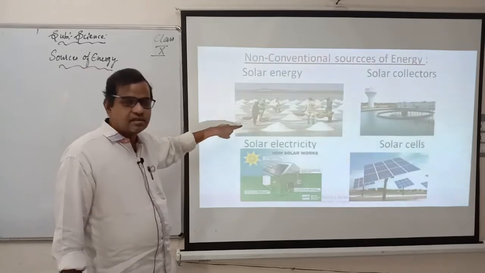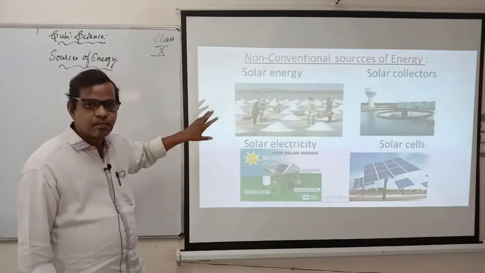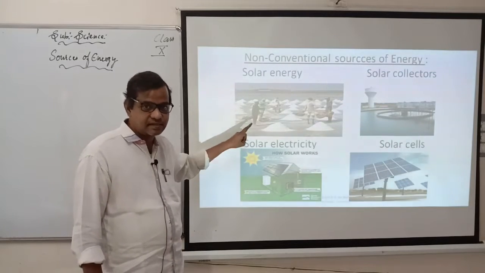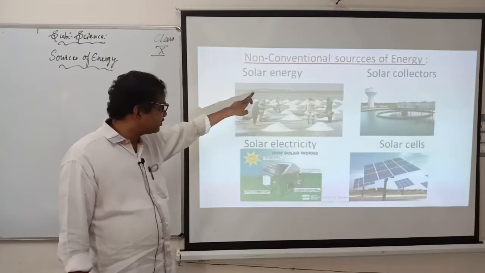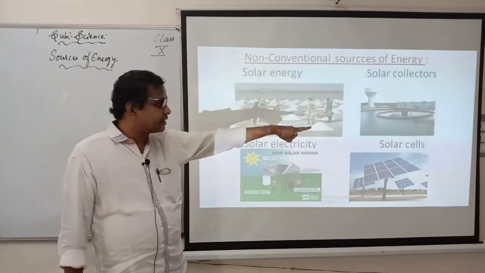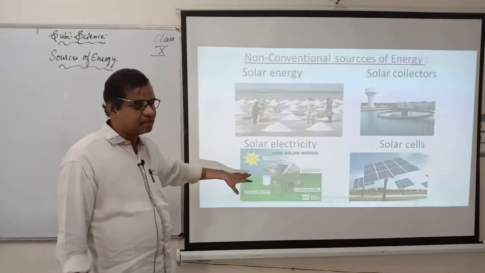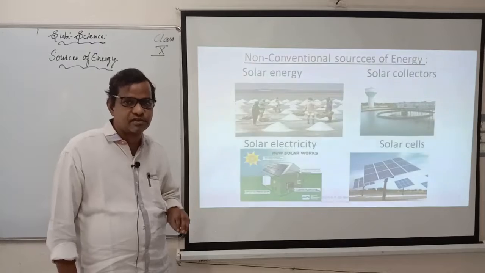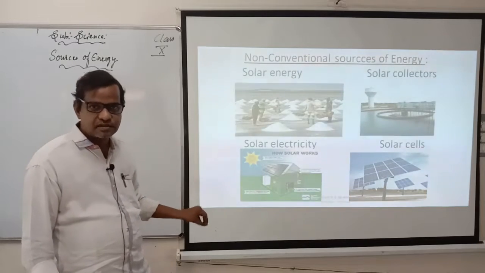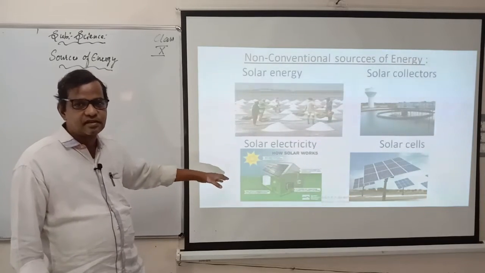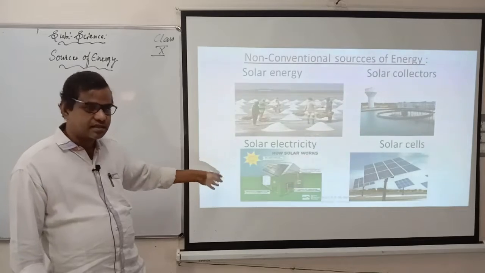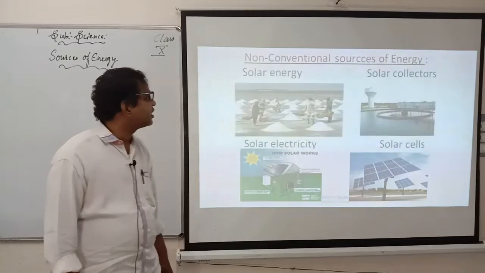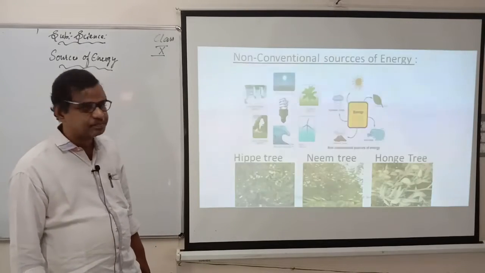So we have solar energy. Solar energy is the energy that we get from which one? I told you already, solar energy is the energy from the sun. So sun is the main thing here. That's why we call it solar energy. And the solar collectors are there. And you have solar electricity. I think you are familiar with solar electricity. Now it is becoming very famous. In every home we have solar heaters, solar cookers. And on the roadside you can see solar street lights also. And we have solar cells which you might have seen. This is about solar energy and solar collectors.